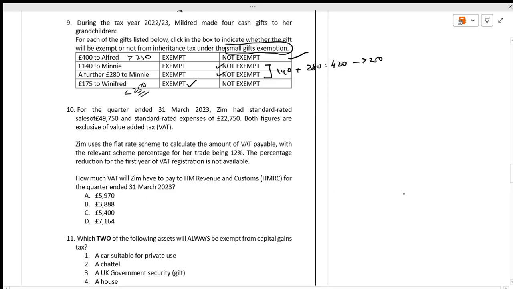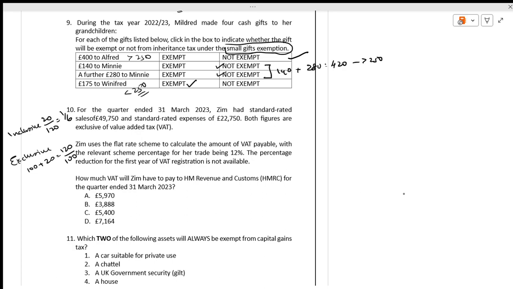Fine. Next, for the quarter year ended 31st March, Jim has standard rated sales and standard rated expenses. Both figures are exclusive of VAT. See, I will give you a say. If it is inclusive, it is 20 by 120, which is 1 by 6. If it is exclusive, you have to add 100 plus 20. It will become 120 by 100.